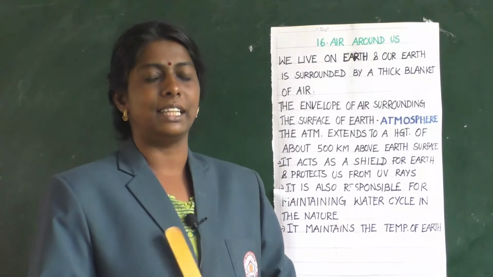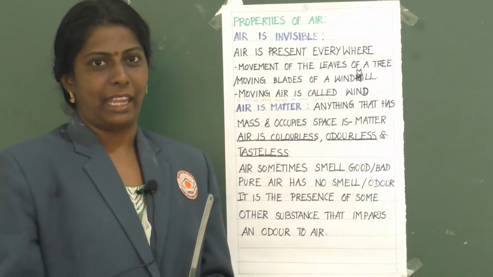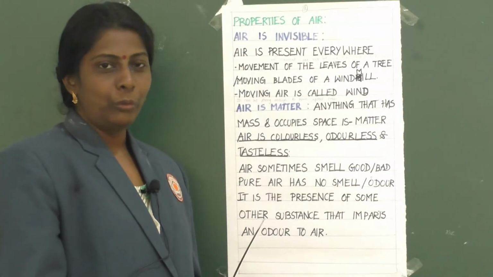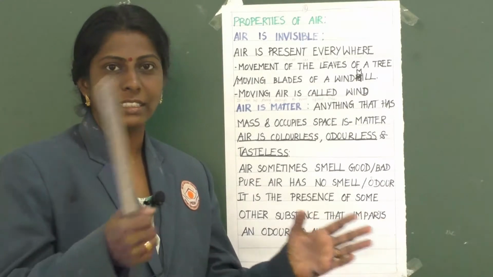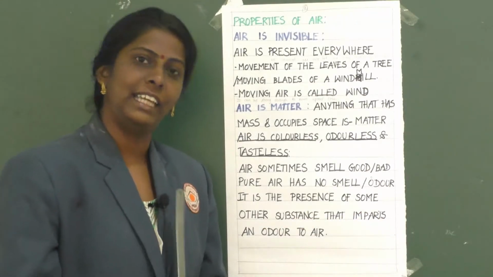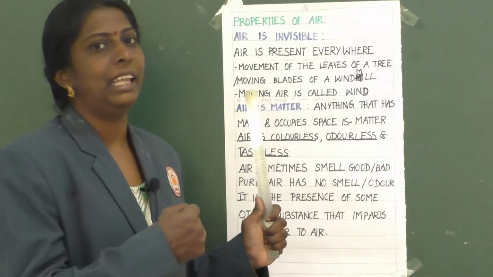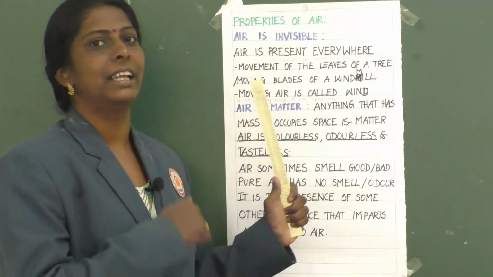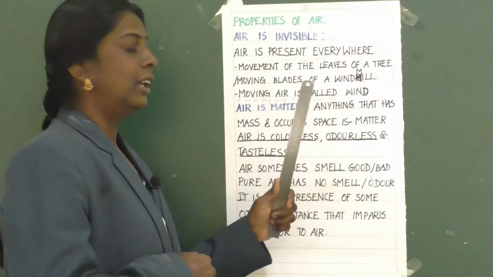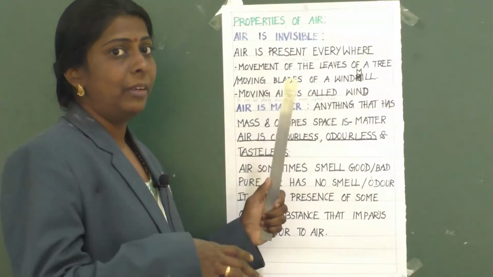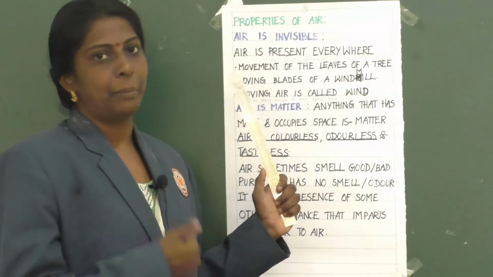Clear, children? Now let us learn about properties of air. As you all know, air is basically invisible. We cannot see that, isn't it? Air is invisible, but we can feel air. Air is present everywhere. We cannot see air, but still we may notice its presence.